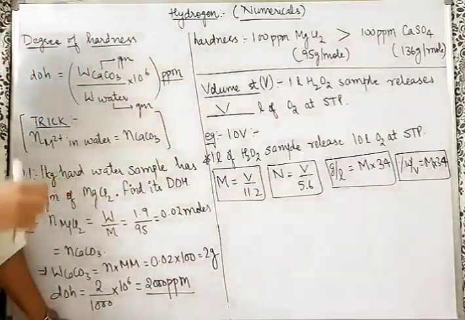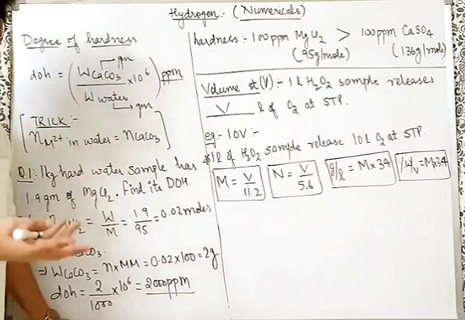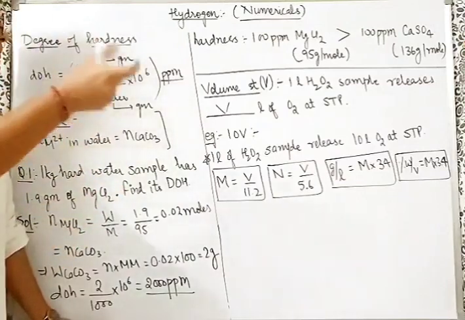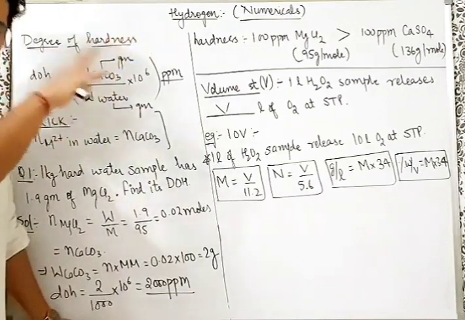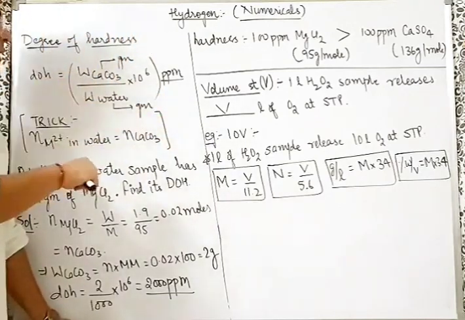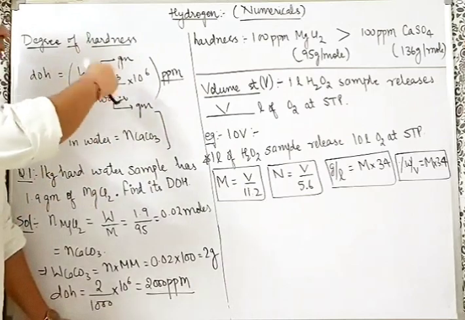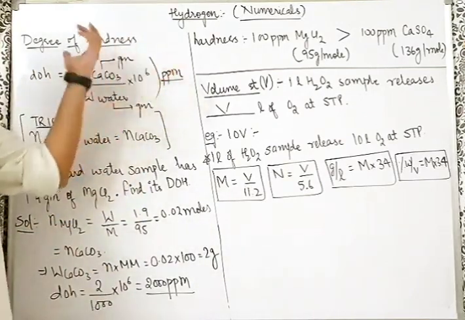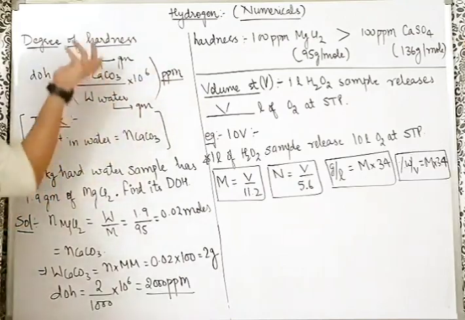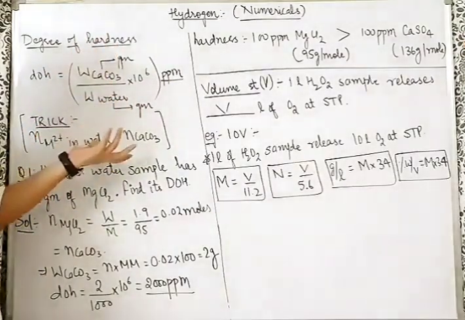Sir, apparently present? Yes. In reality, CaCO3 is a precipitate, so it's a hypothetical weight of CaCO3 present. How can we find this hypothetical weight? I'll tell you the trick as well. It is the weight of CaCO3 present divided by the weight of water, into 10 to the power 6, so the value will come in ppm. Both the masses should be in the same units, so prefer grams here.